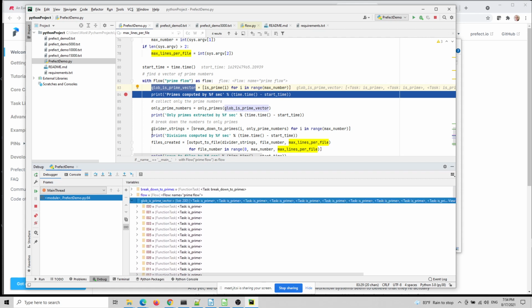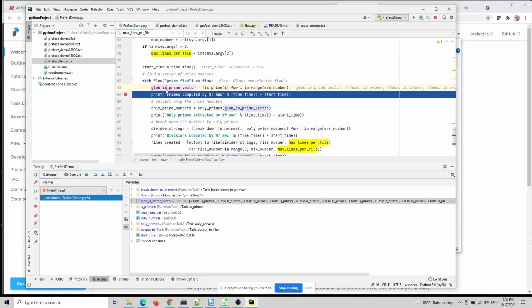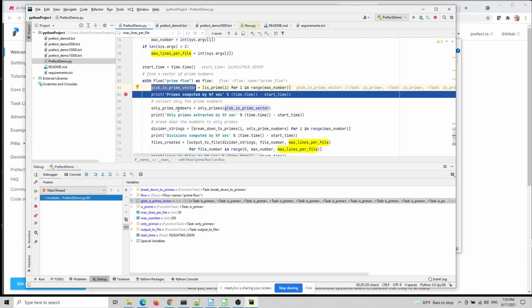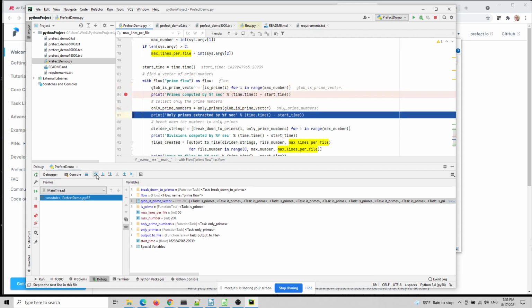But it tells me it's a function I'm going to execute. It did not run the prime. It just knows it's going to run it. It also knows that each time you use this globus prime vector, you can use it in a computation with the other tasks that will feed from it. And it remembers the order to execute them. This is called the computation graph.